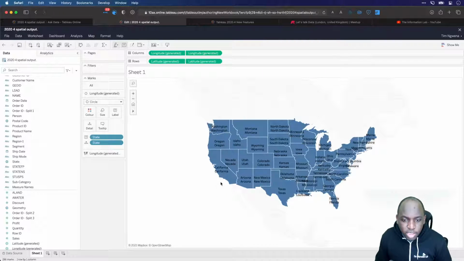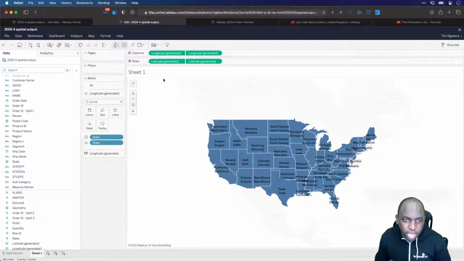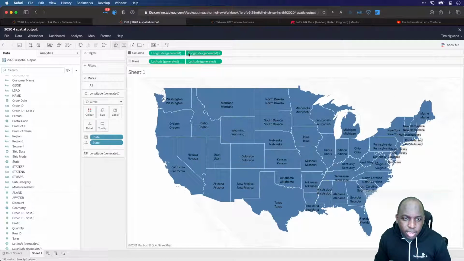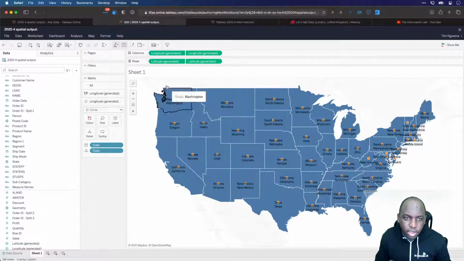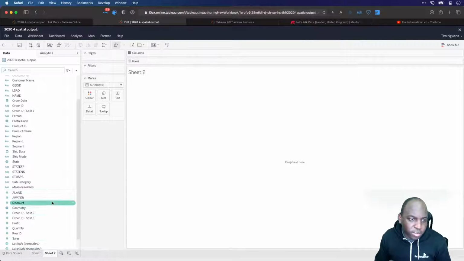And what we should see, there is actually a circle there, but the color is a little bit off. So let me make this yellow just so we can see it more clearly. I have a funny feeling it's actually behind. Yeah, that's correct. It's actually behind. So what I've done is I've put this the wrong way around. Classic. So I'm just going to try this, and fingers crossed. Yeah, there we go. So all I did is I switched the pills around, and now you can see that I have two layers on my map, but I can't do any more than that. It's sort of limited. So I'll create a new sheet and I'll show you the new feature.